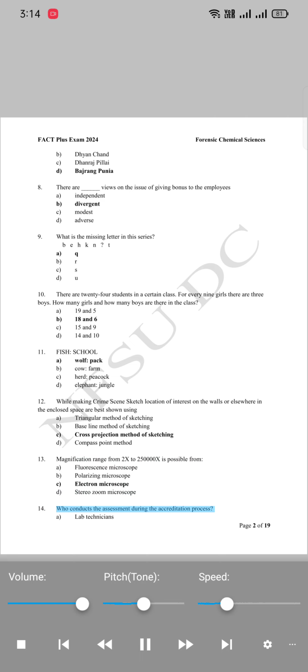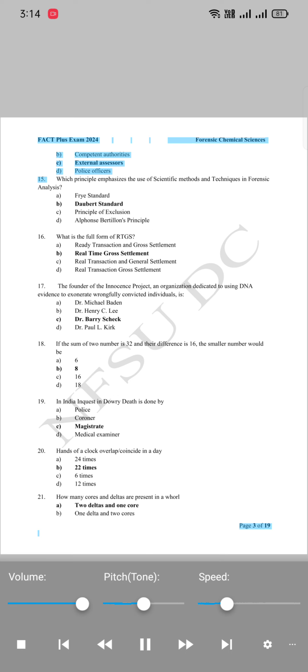14. Who conducts the assessment during the accreditation process? A. Lab technicians. B. Competent authorities. C. External assessors. D. Police officers. 15. Which principle emphasizes the use of scientific methods and techniques in forensic analysis? A. Frye standard. B. Daubert standard. C. Principle of exclusion. D. Alphonse Bertillon's principle. 16. What is the full form of RTGS? A. Ready transaction and gross settlement. B. Real-time gross settlement. C. Real transaction and general settlement. D. Real transaction gross settlement.